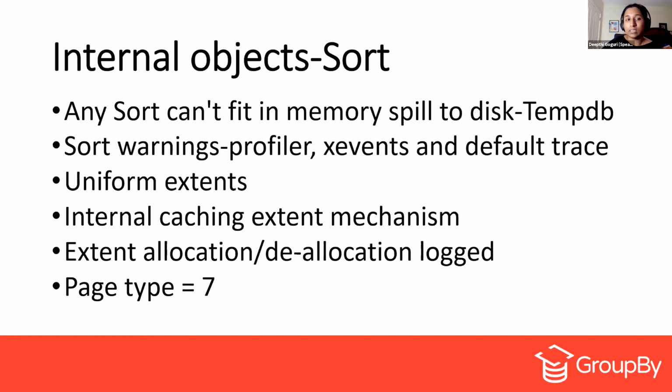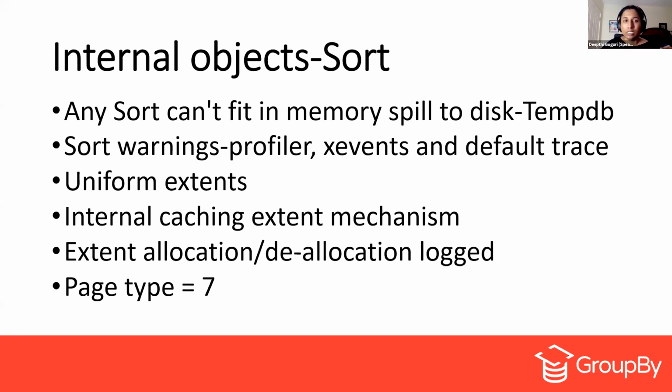There is something known as the internal caching extent mechanism, where it saves how many uniform extents we have kept for the sorts. When do these extents get deallocated? When there is memory pressure, those uniform extents will be deallocated.